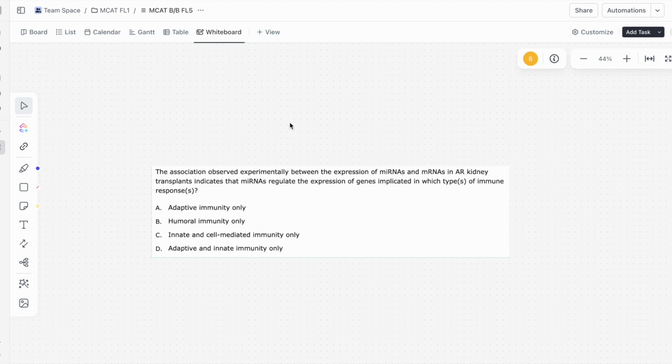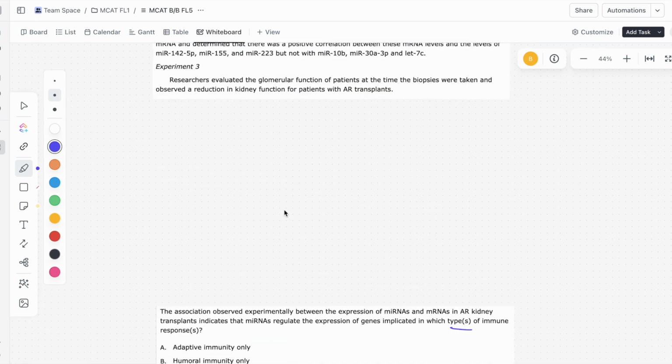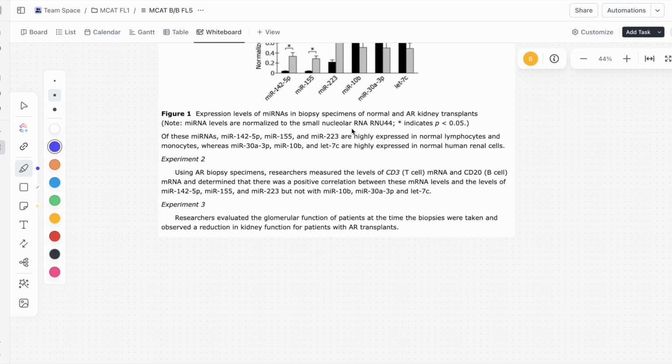All right, let's go over the first question in the biochem section for full length 5, and it says, the association observed experimentally between the expression of miRNAs and the mRNAs in AR kidney transplants indicate that miRNAs regulate the expression of genes implicated in which types of immune responses. All right, so let's take a look at what the passage stated. Let's look at experiment 2. So they're asking us to look at experiment 2.